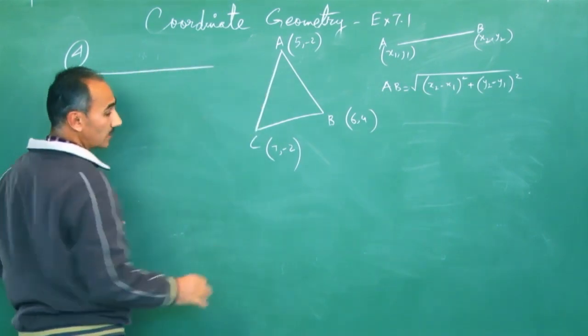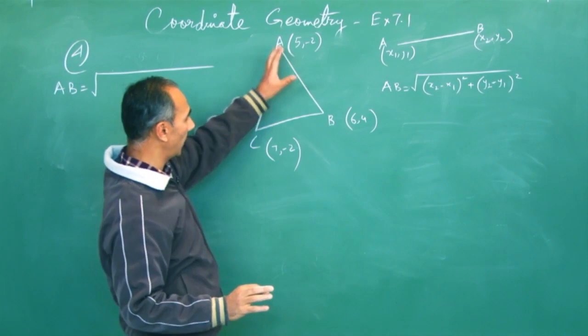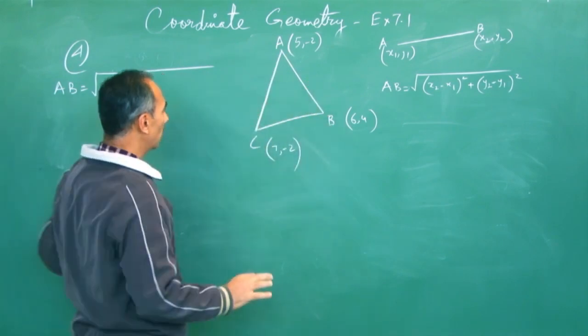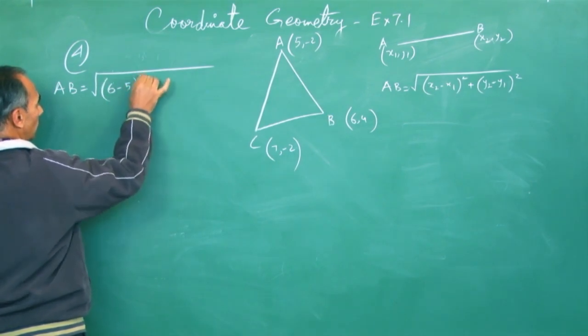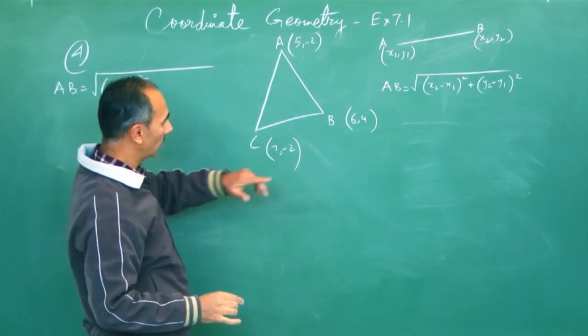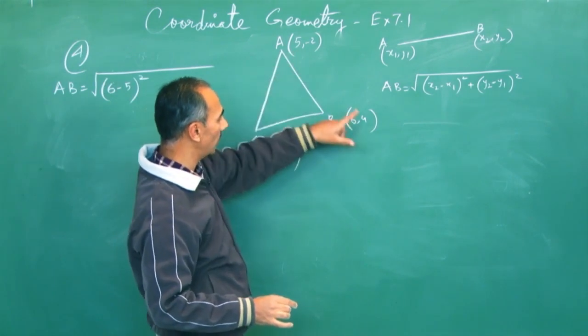My distance formula is the square root of x2 minus x1 whole square plus y2 minus y1 whole square. I will just write it directly because we did 2 sums based on this and now we are used to it.